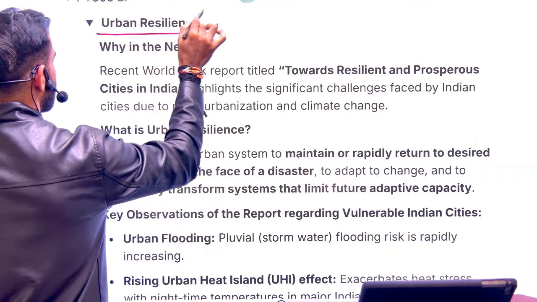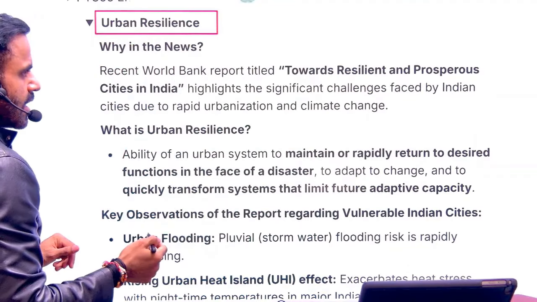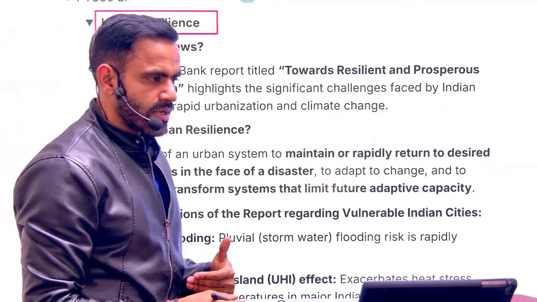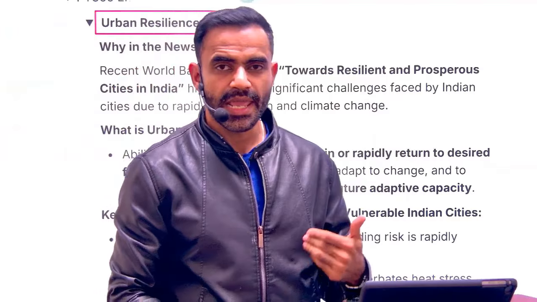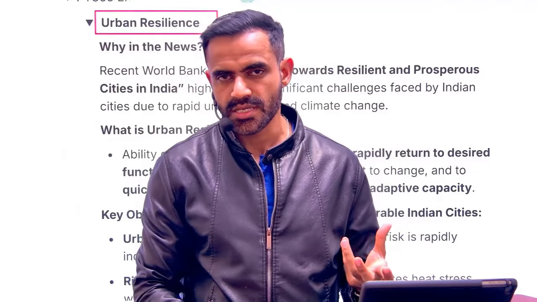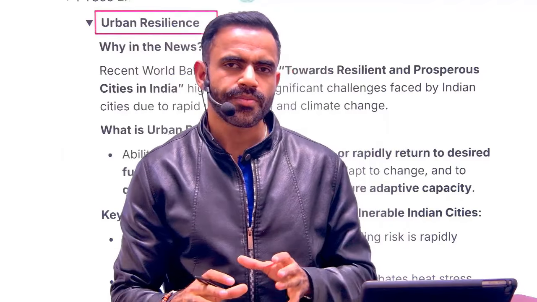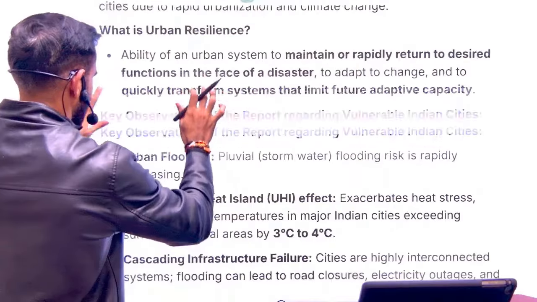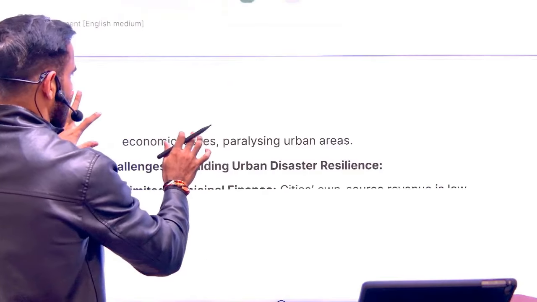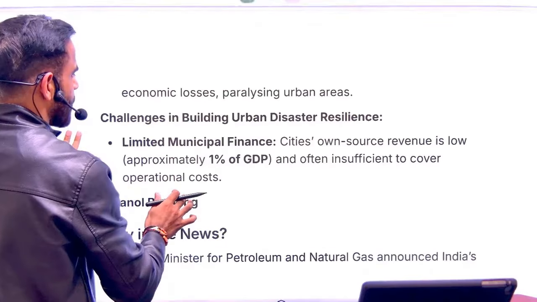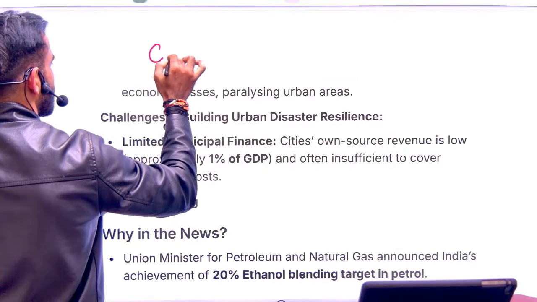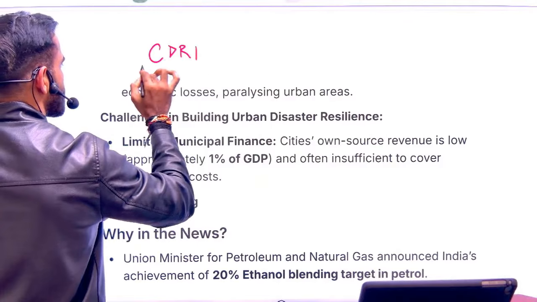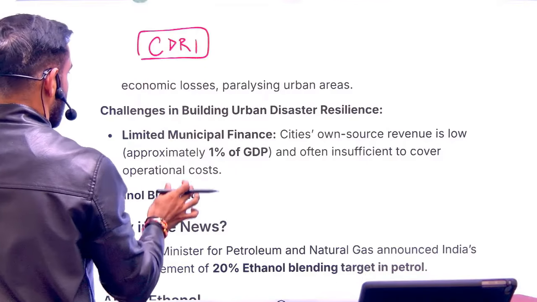Next is related to urban resilience in a very simple sense. To what extent our urban infrastructure will be able to withstand the disasters. So this is more important from mains point of view. It is not that much important from prelims point of view. Now, as far as this is concerned, just remember one thing, and that is CDRI, Coalition for Disaster Resilient Infrastructure.